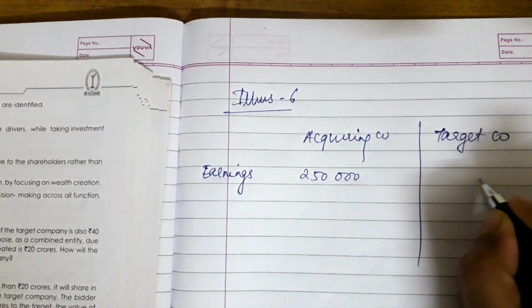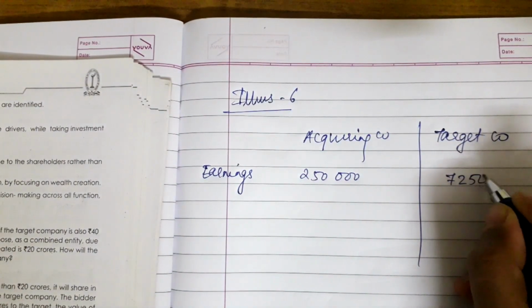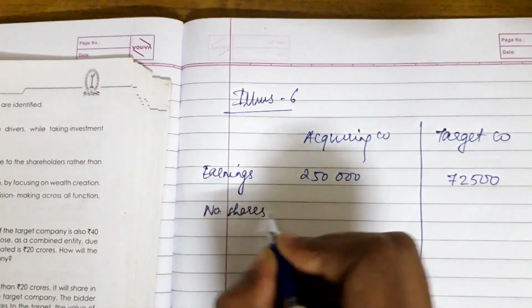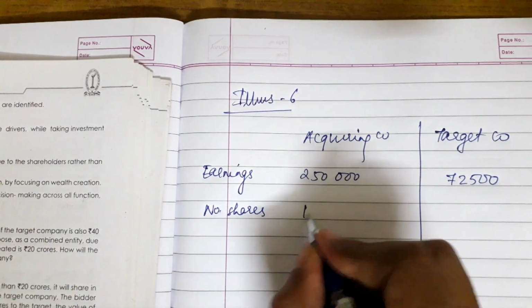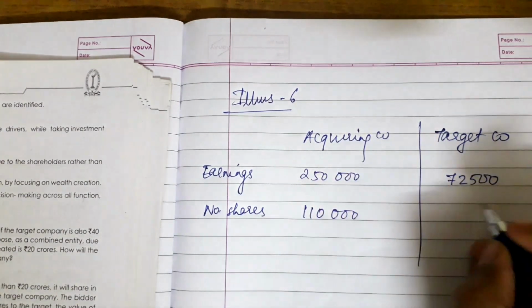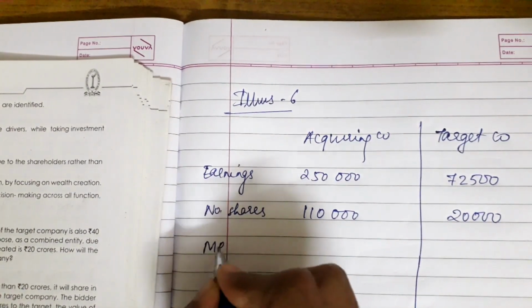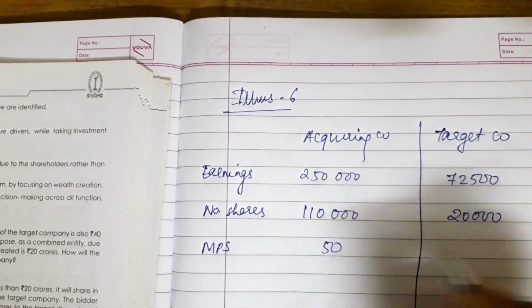Earnings have been given. Earnings are 2,50,000 here and 72,500 here. Number of shares is 1,10,000 and 20,000. MPS is 50 here and here 60.